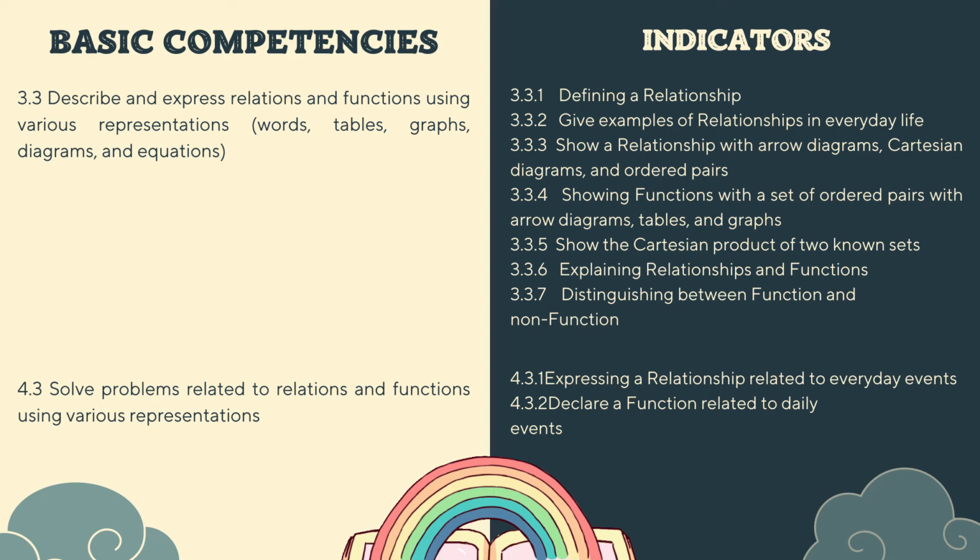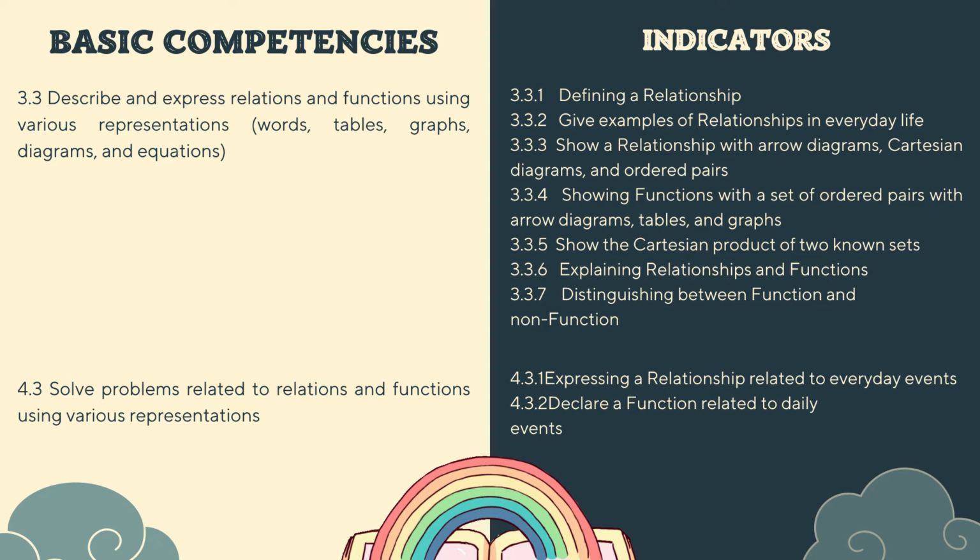So, the basic competency 3.3: describe and express relation and function using various representations like words, tables, graphs, diagrams, and equations. And the indicators: first, defining a relationship. Second, give examples of a relationship in everyday life. Third, show a relationship with arrow diagrams, Cartesian diagrams, and ordered pairs.